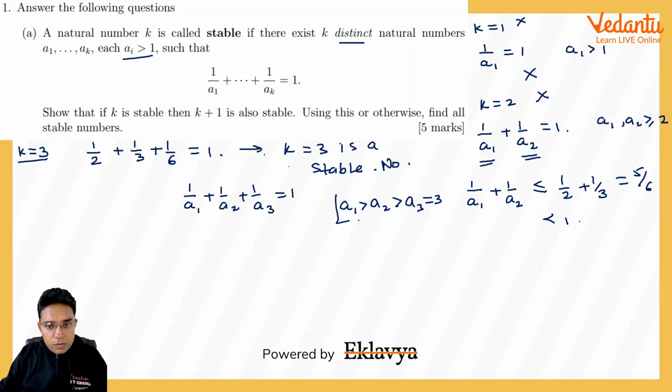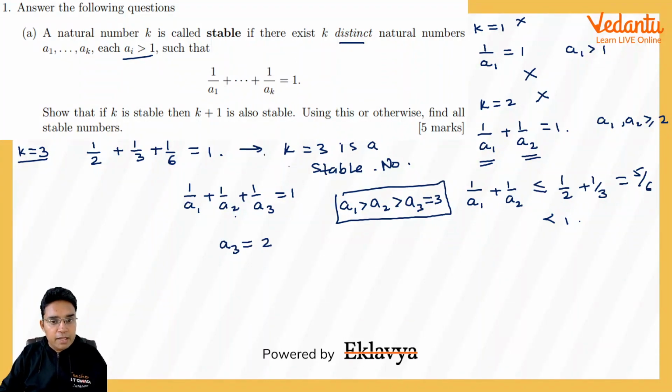In that case, 1 upon 3, 1 upon 3, 1 upon 3 becomes 1. But if a2 is greater than a3 and a1 is greater than a2, then this sum will not be equal to 1. So in order for this to become equal to 1, the smallest number a3 has to be equal to 2, because they have to be greater than 1. So a3 has to be 2, then only there is a possibility this becomes equal to 1.